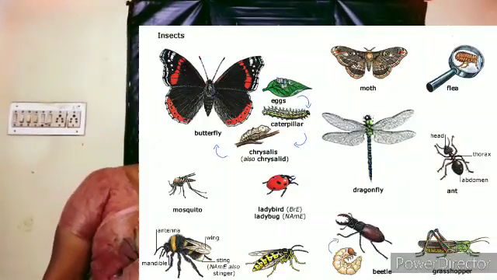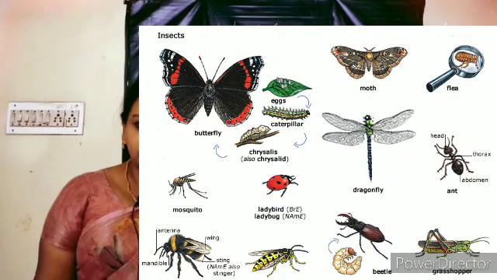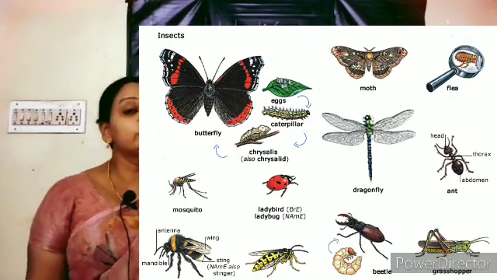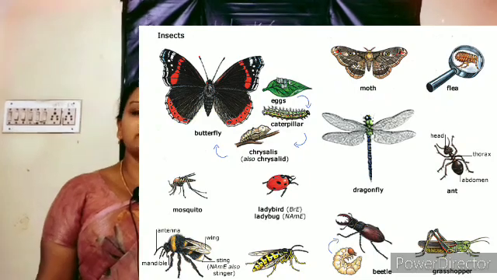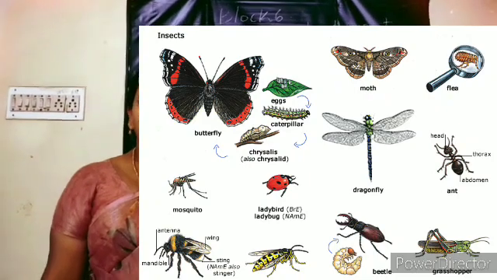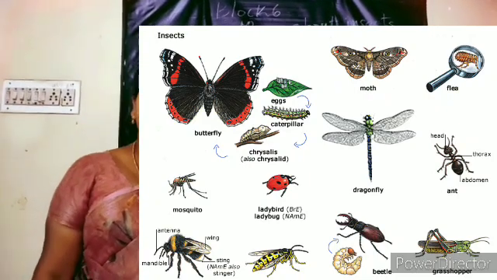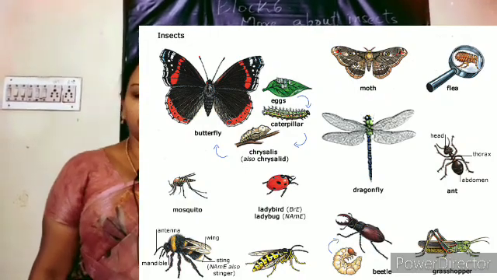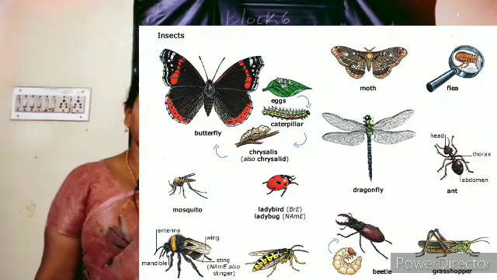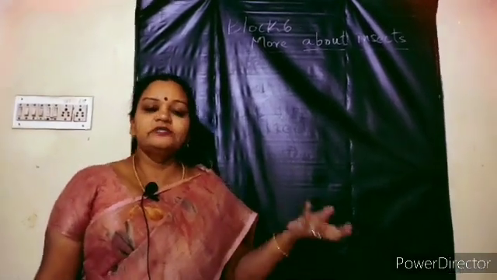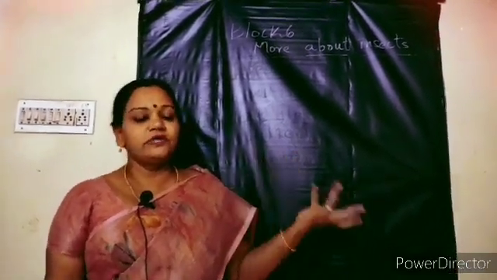Whenever you go outside, you can see many insects, and sometimes you will see some insects inside your home also. Shall we recollect a few common insects which we can see here and there? Actually they are everywhere. Shall we name at least 5 which we can see inside and 5 which we can see outside our home?